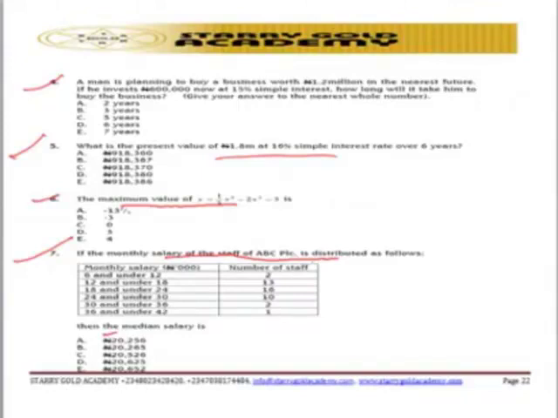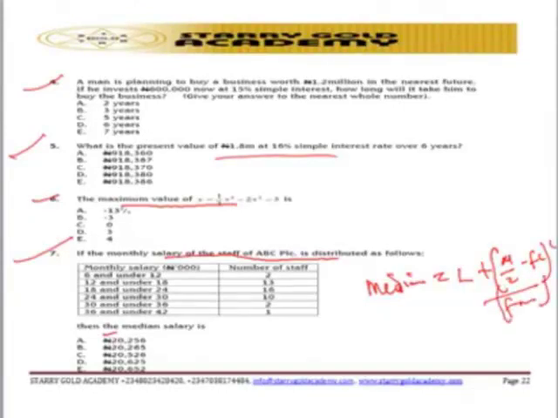We have L plus N over 2 minus FC, all over FM, multiplied by C, where L is the lower class boundary of the median class. FC is the cumulative frequency. FM is the median class frequency. N is the total number of staff, and C is the class size. This is what I'm trying to pass to you. So the median equals L plus (N over 2 minus FC) multiplied by C, all over FM. This particular formula is what you apply in question number 7.